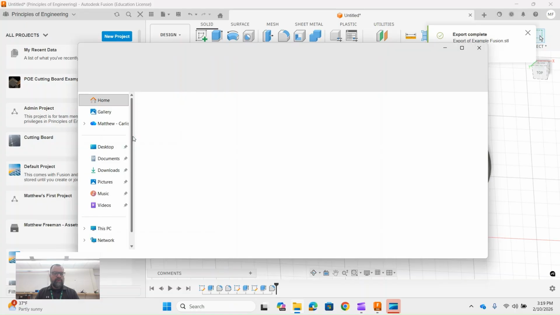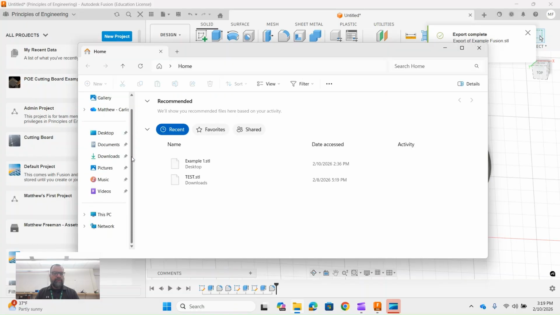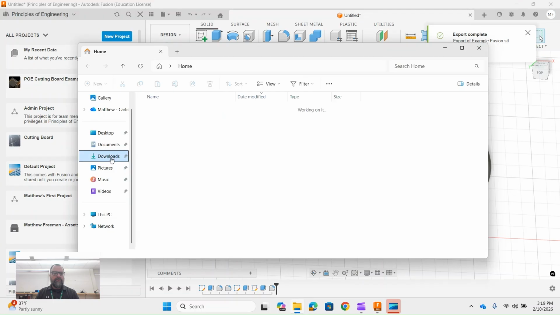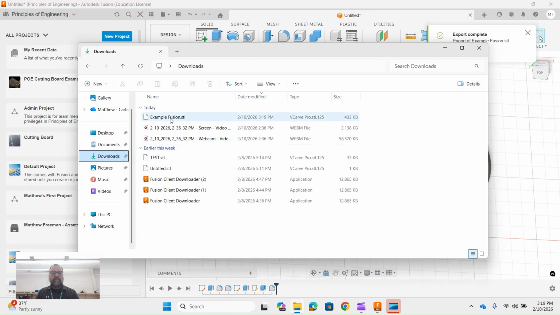in your file explorer by simply scrolling down to downloads, and it should be right at the top of the list right here.